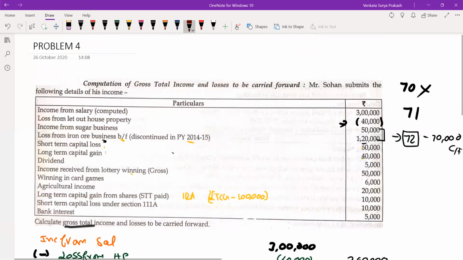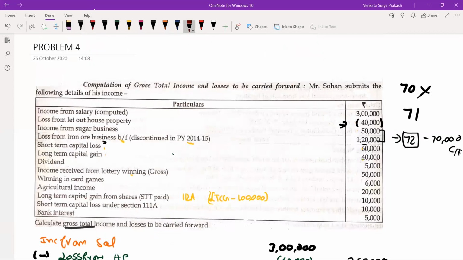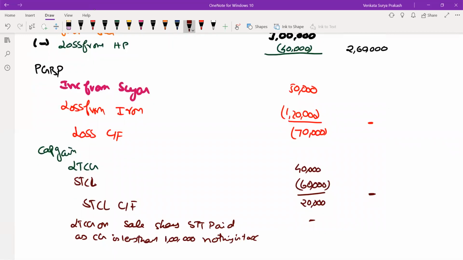Then what is the next point? Long-term, yes, we have done this. Now one more point is there: short-term capital loss under 111A, which is 10,000. So even this will be carried forward. So you also have a short-term capital loss under section 111A, which will be carried forward. So ultimately this 30,000 will be carried forward.